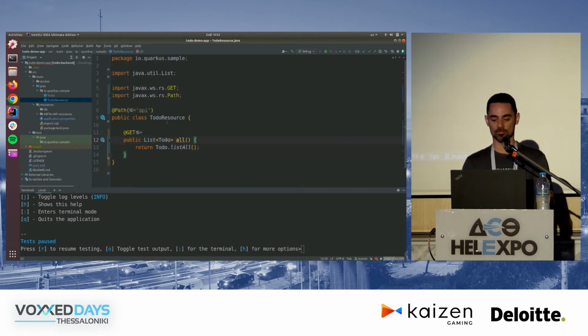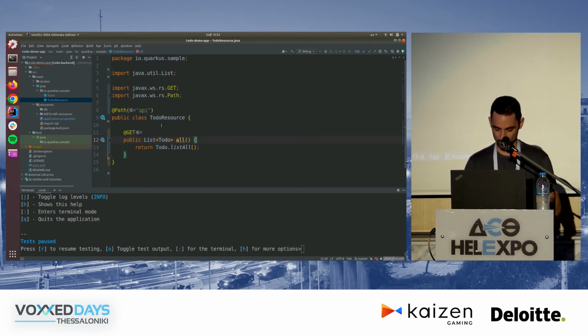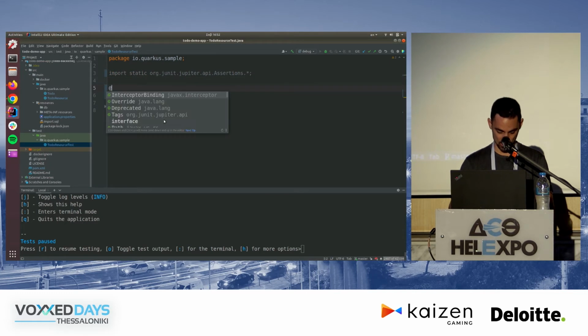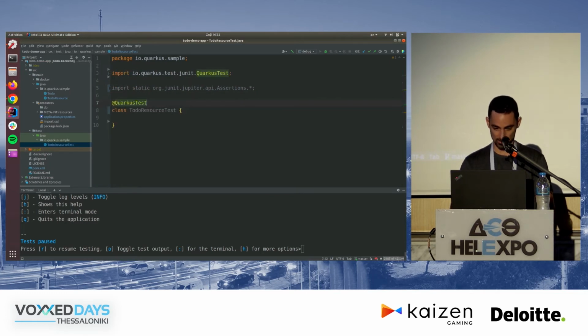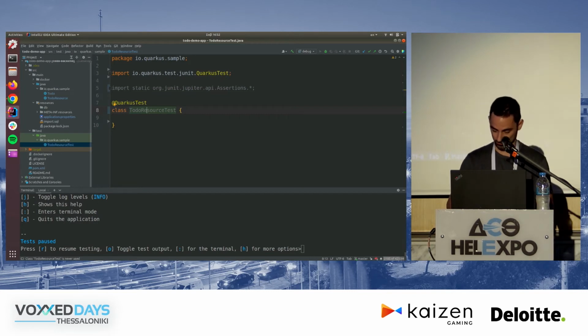So let's say I have this to-do resource here, and I want to start testing things. I don't want to just hit my browser and see that everything works. I want to actually test stuff. So let's go and create a test, and I'm going to say this is a QuarkusTest. What that does basically is it tells JUnit to integrate with our Quarkus testing framework.